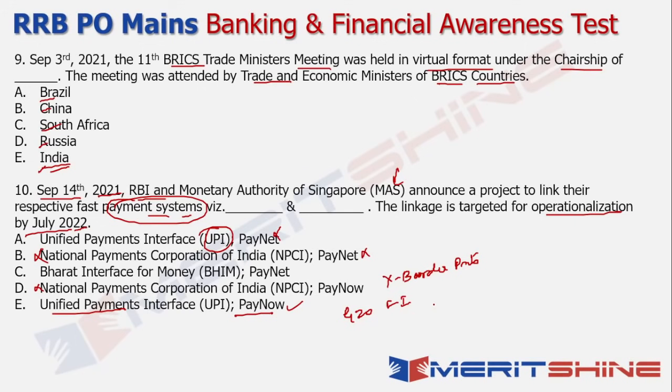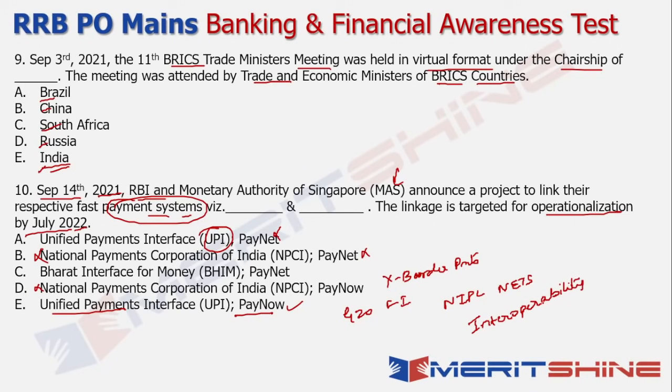And this linkage was primarily possible between UPI and PayNow because of the earlier efforts of NIPL and NETS. NIPL refers to the international arm of NPCI, called NPCI International Private Limited, and the second one is the Network for Electronic Transfers. This is the entity which is operating in Singapore, and the main focus area for both these entities was to ensure interoperability, right?